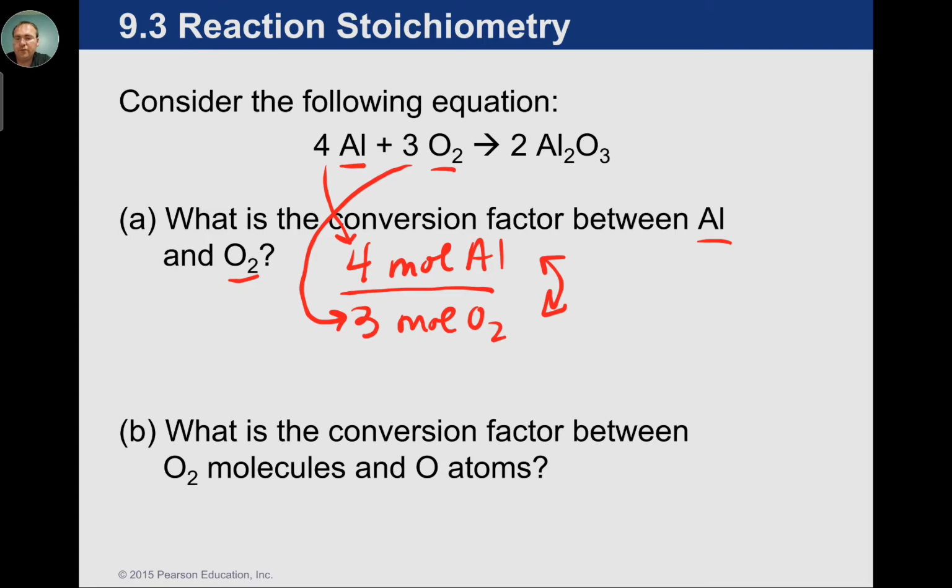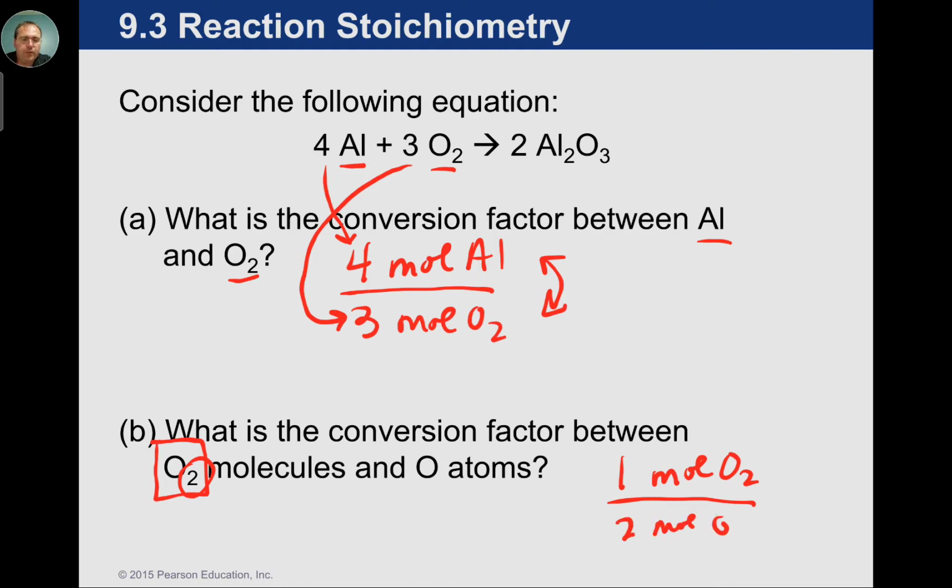If we start with moles of oxygen, we're good. If we start with moles of aluminum, we're going to have to flip this over. Down here, they ask, what's the conversion between oxygen molecules and oxygen atoms? Well, we don't need the equation at all for that. We just need to realize that an oxygen molecule has 2 oxygen atoms. So for every 1 mole of O2, we have 2 moles of oxygen.